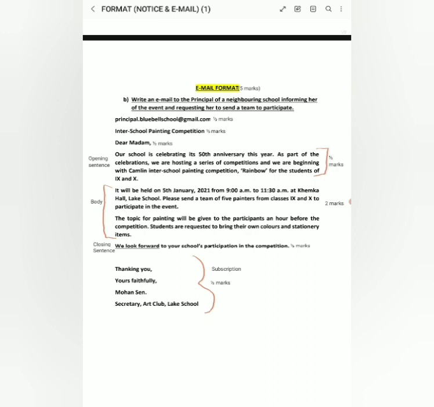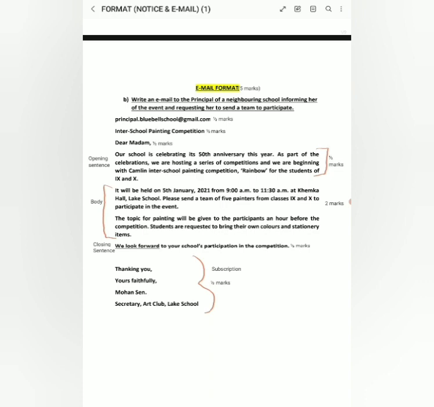So here we have 1.5, and then let's move on to the opening sentence. You will write, our school is celebrating its 50th anniversary this year. As part of the celebrations, we are hosting a series of competitions, and we are beginning with the Camlin Inter-School Painting Competition. You will mention your catchy heading here, Rainbow, for the students of 9 and 10. This will make your presentation really good. It will have an impact on the examiner who is checking the paper.